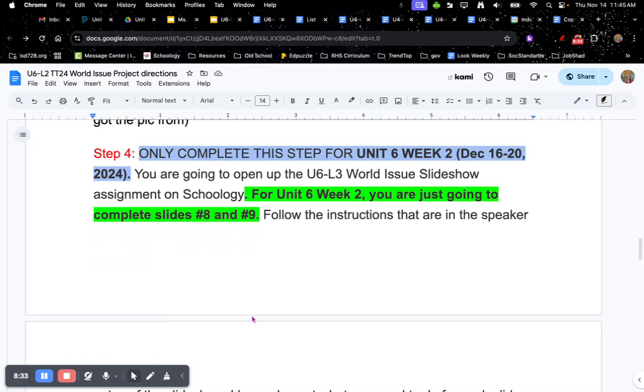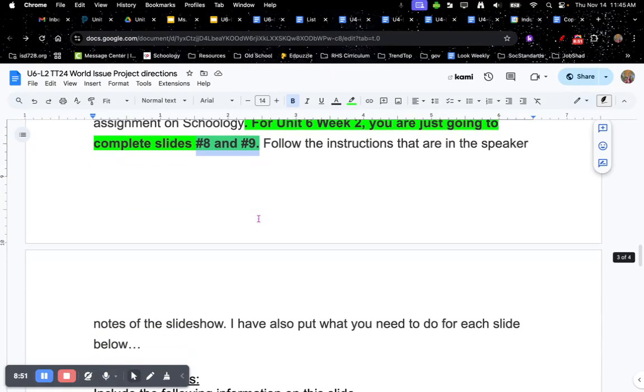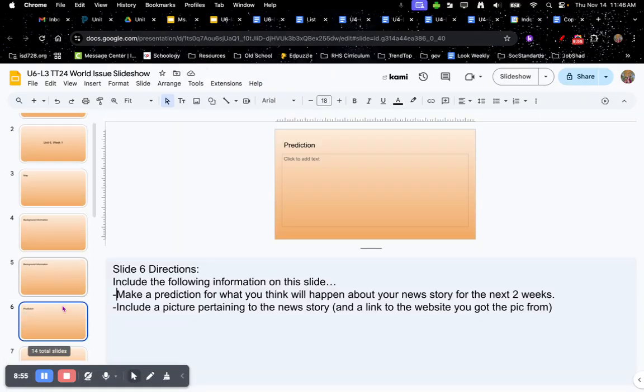All right, step number 4, only complete this step for Unit 6, Week 2, which will be December 16th through the 20th, 2024. You are going to open up the U6-L3 World Issue slideshow assignment from before. And for Unit 6, Week 2, you are just going to complete slides number 8 and number 9. And again, you're going to follow the instructions in the speaker notes. So let's take a look.